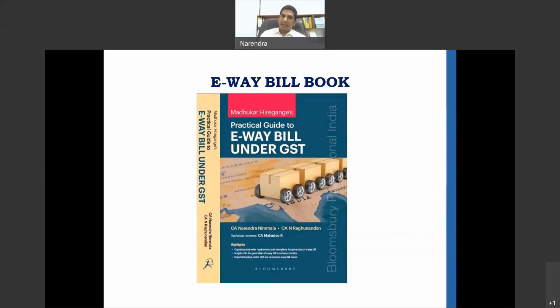All these topics have been covered at length in our e-way bill book, which is titled Madhukar Hiregange's Practical Guide to e-way bill under GST. I am one of the co-authors along with CA Raghunandan. We have written this book so that it helps the readers to get ready knowledge with respect to e-way bill provisions, and various aspects have been covered.